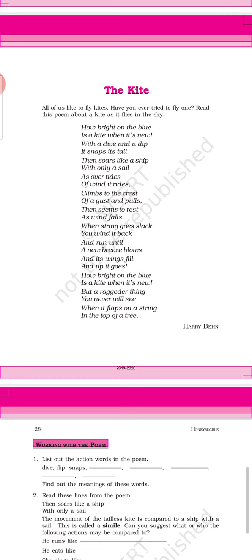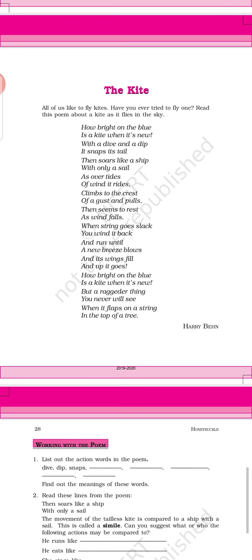Okay, so let's begin. Here, the poet is Harry Behn. Please learn the name of the poet Harry Behn. He's trying to tell us how it looks when a kite flies in the sky, what happens. Then he is using a simile, comparing it with a ship. Then what happens after some time when it is torn, what is the condition and how it looks. So let's begin the poem.